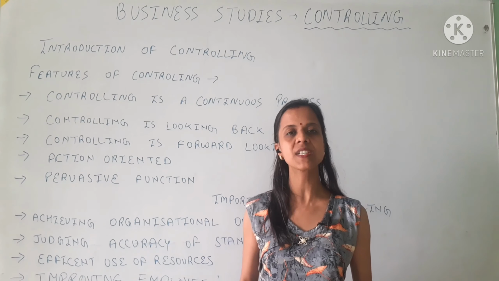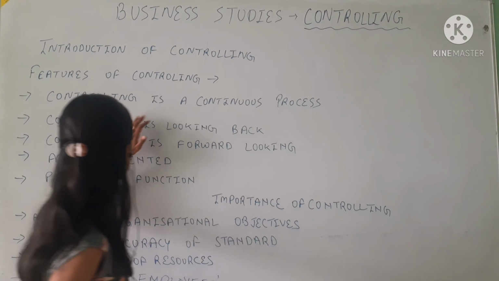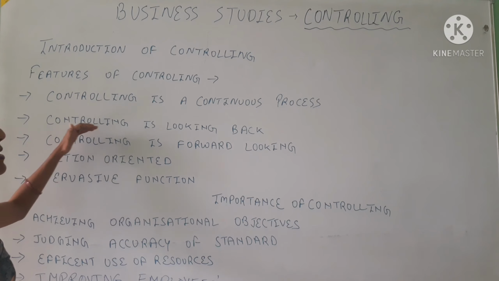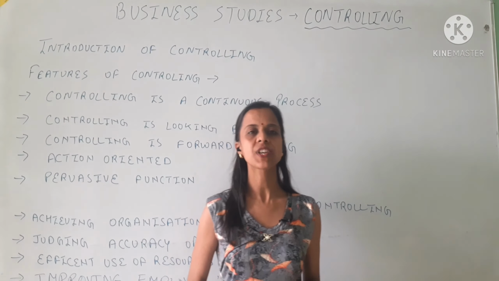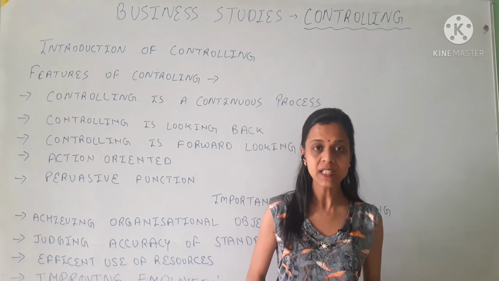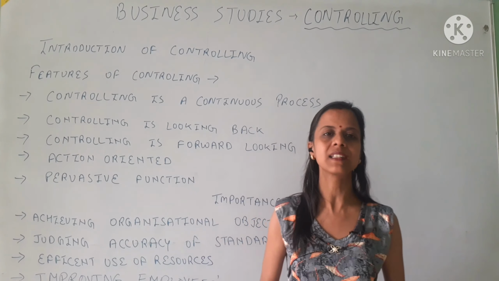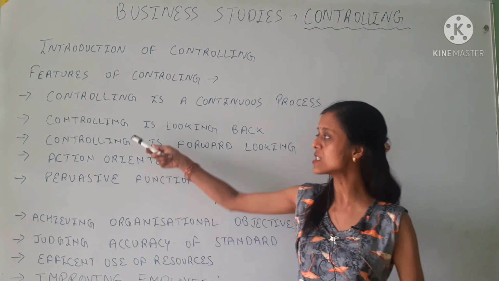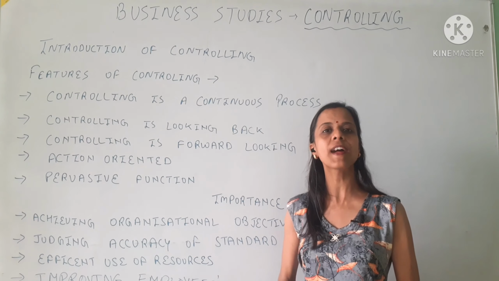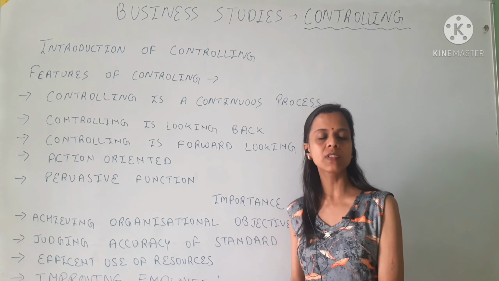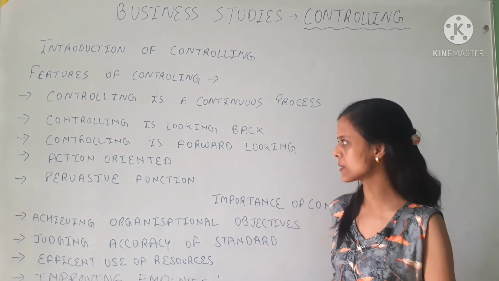If we find deviations, then we take corrective actions for that. So it keeps on working. The second point is that controlling is looking back. Controlling always checks whatever we have done in the past, because it compares the actual performance with the standards set by the organization, so we can say that it is looking back. Here we are trying to check whether we have achieved our standards or not.